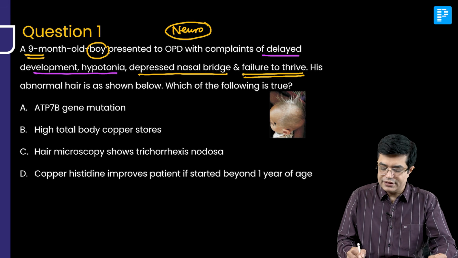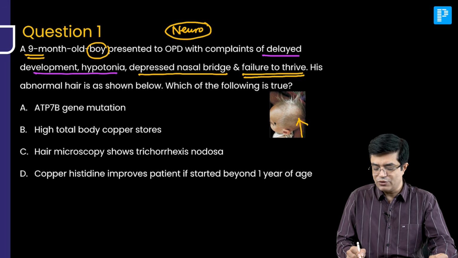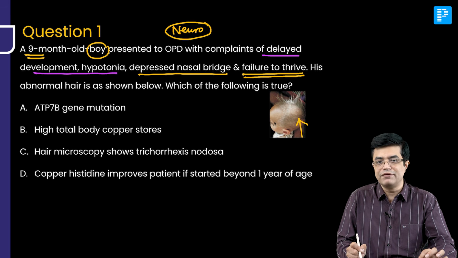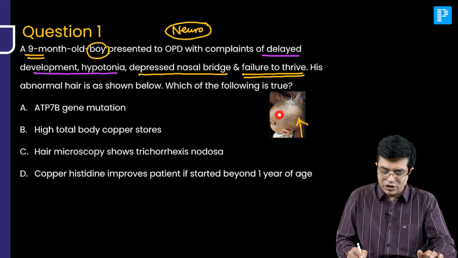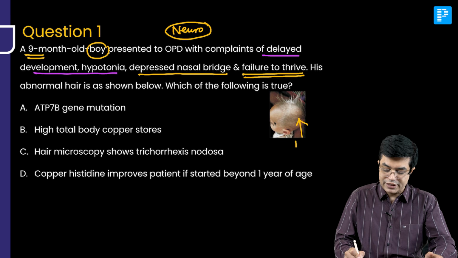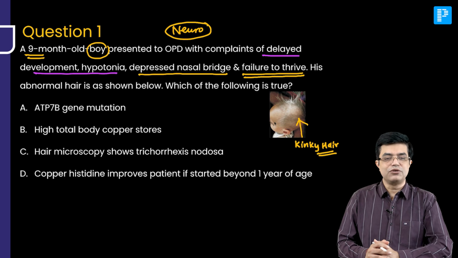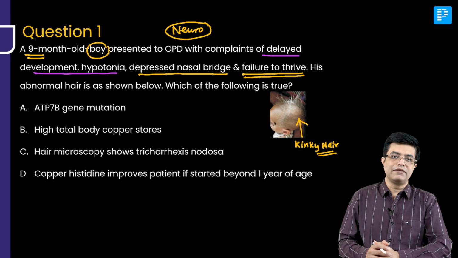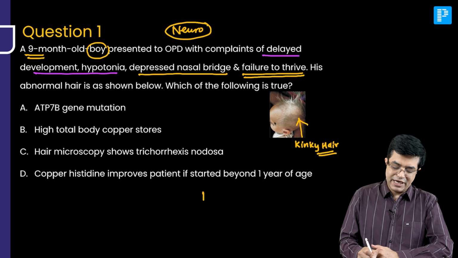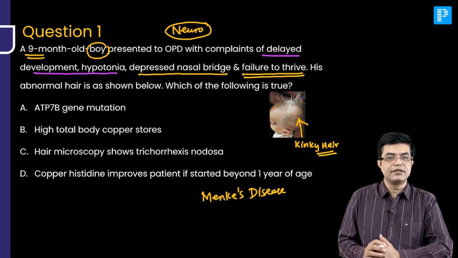His abnormal hair is as shown. Now, as you can see, it is hypopigmented hair, and it is very sparse. You can also see some broad patchy alopecia developing in the child. This type of hair is called so-called kinky hair. So, neurological problem, male child, kinky hair, failure to thrive, facial dysmorphism, everything fits the diagnosis of Menkes disease. So, the child is suffering from Menkes disease, also called Menkes kinky hair syndrome.